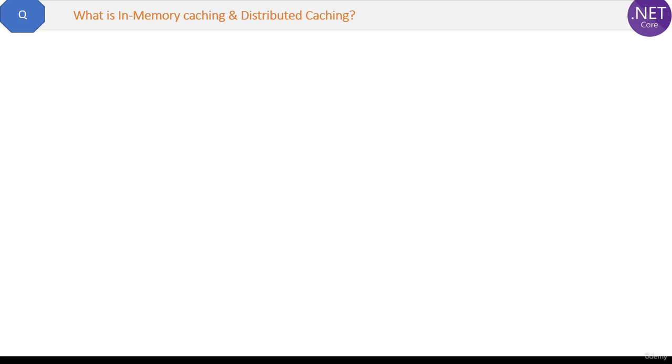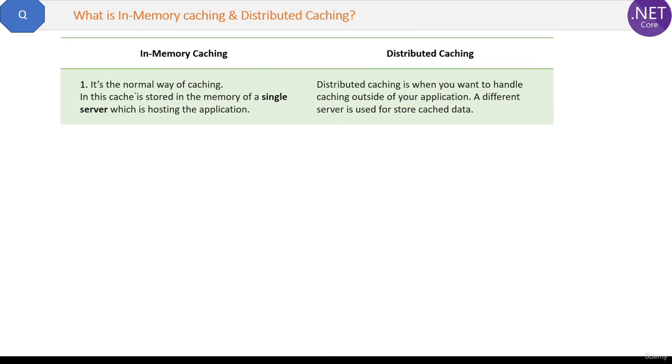What is in-memory caching and distributed caching? In-memory caching is the normal way of caching. In this, cache is stored in the memory of a single or same server which is also hosting the application. Basically, the data is cached within the application. Okay.